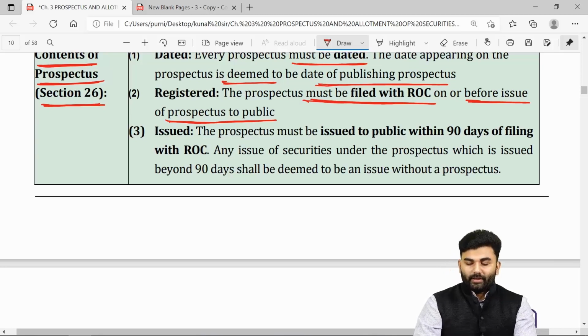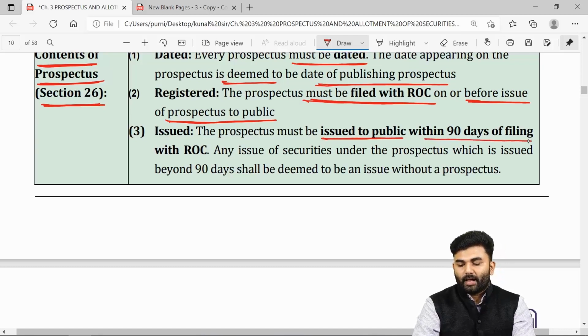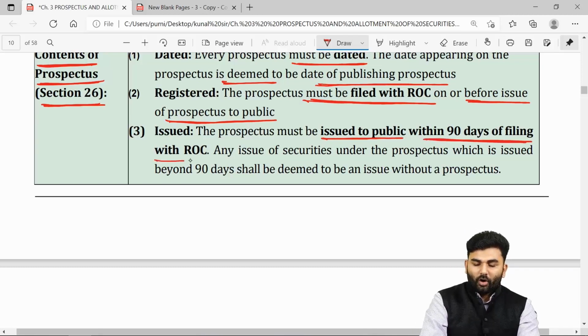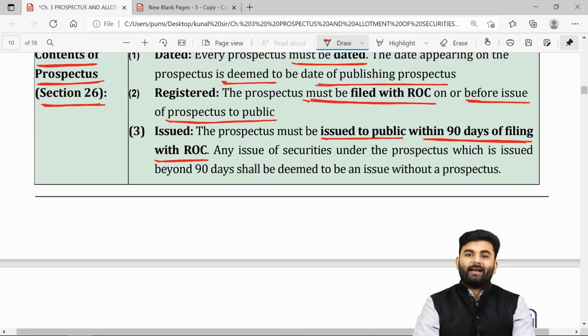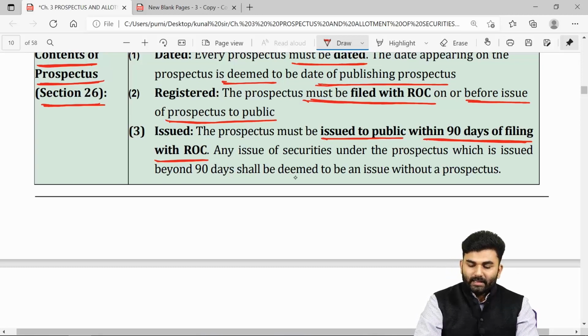The lawmaker says the company must issue the prospectus to the public at large within 90 days of filing with the ROC. Sir, what if we have not followed this provision and have directly started issuing the securities even after 90 days? Then the lawmaker says that it will be assumed that you had never issued a prospectus.